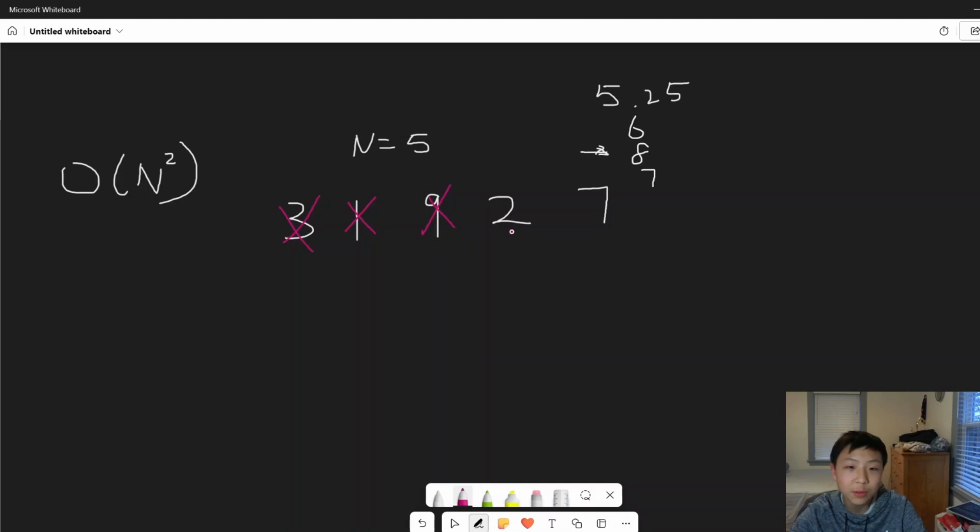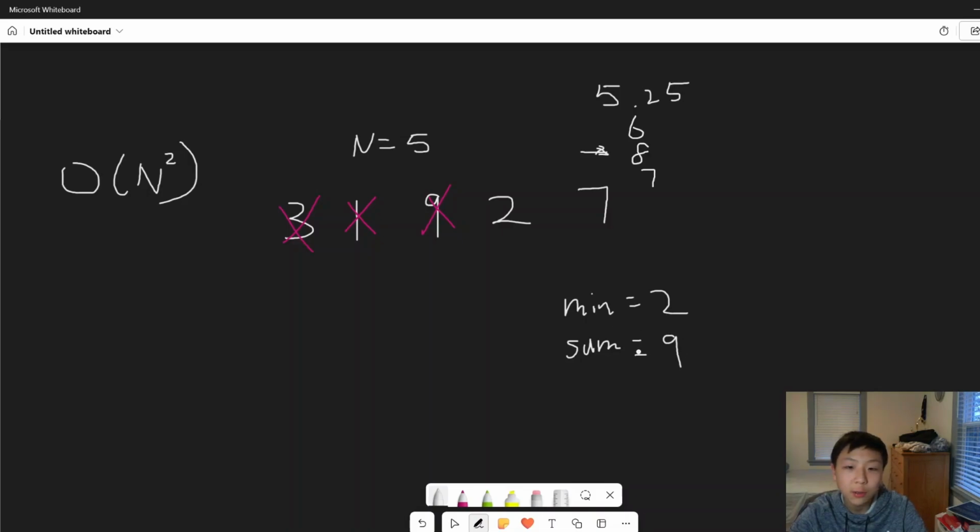So if Bessie eats 3 of the problems, all we have to do is cycle through these 2. So all we need to keep track of right now is the sum of everything and also the minimum element. So right now we can see the minimum element is 2. And the sum, 7 plus 2, is just going to be 9. So sum is going to be 9.